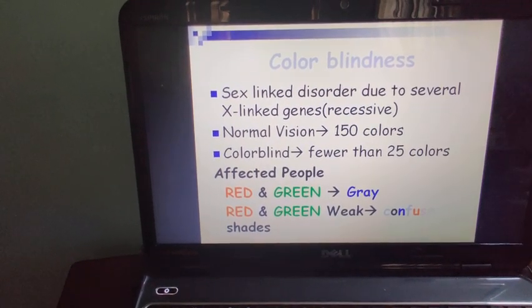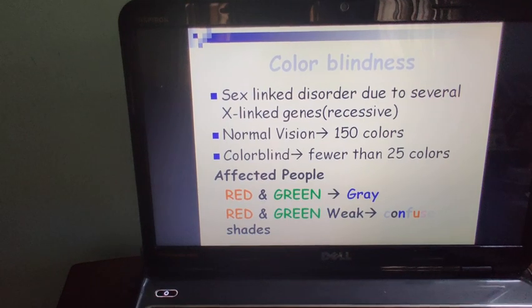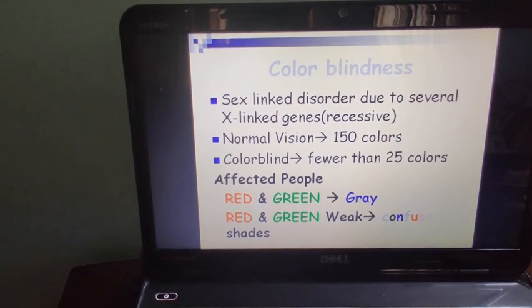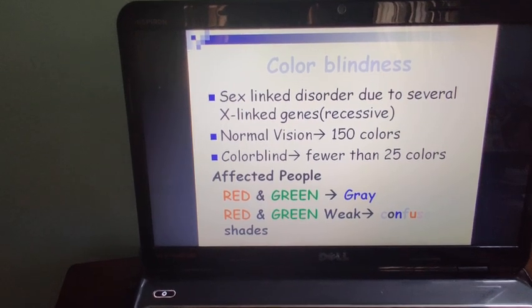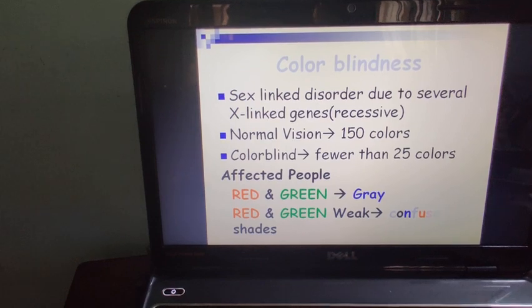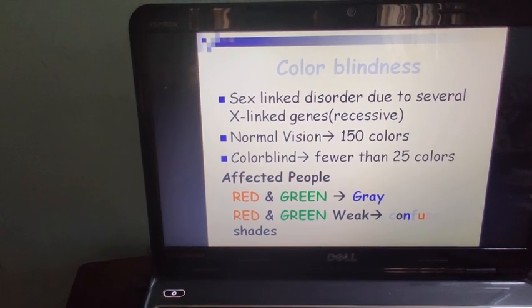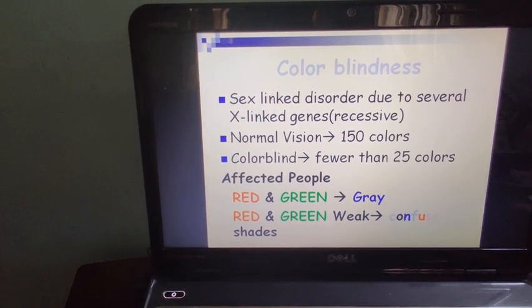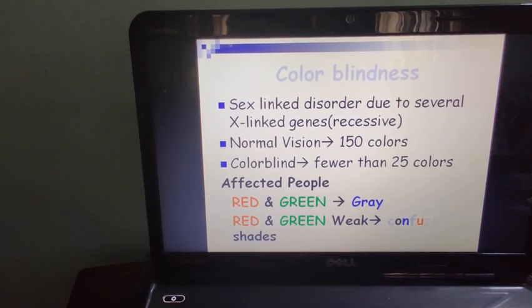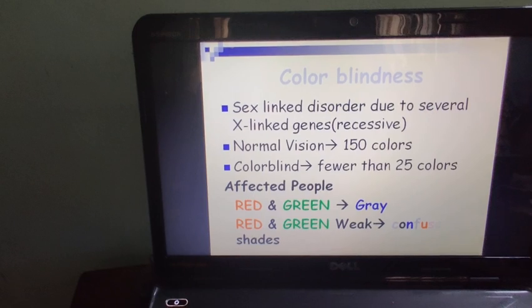If a person has normal vision, around 150 colors are visible, and in a colorblind person fewer than 25 colors are visible. Affected people cannot distinguish between red and green color. Both colors appear gray to them. That's why it is called color blindness, or specially we can call it red and green color blindness.